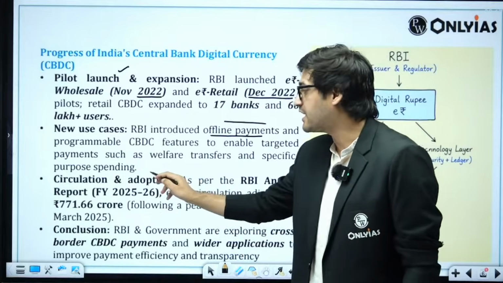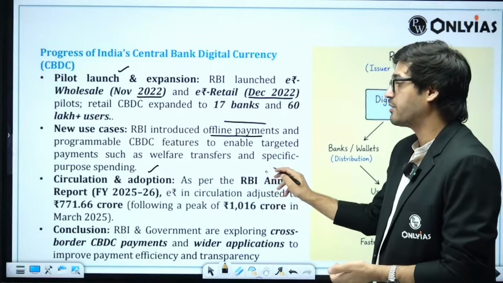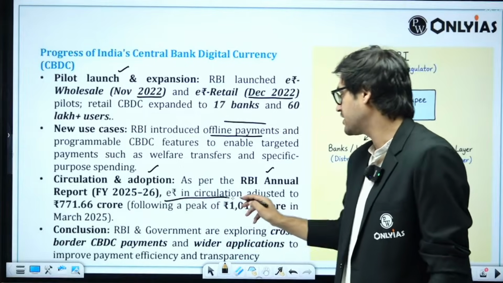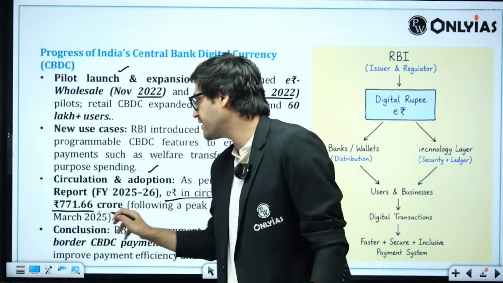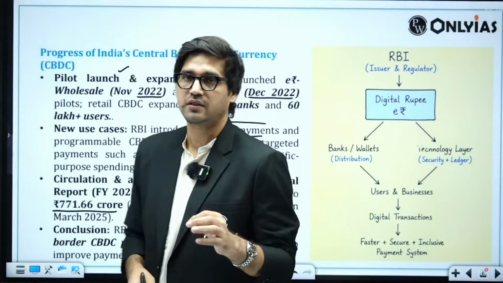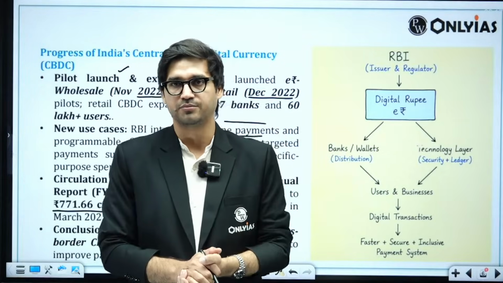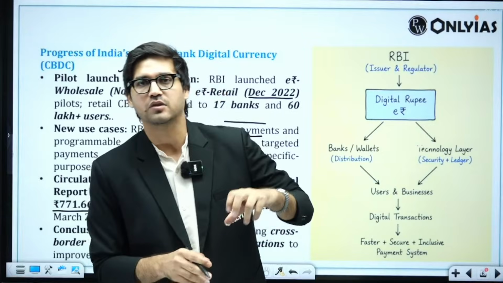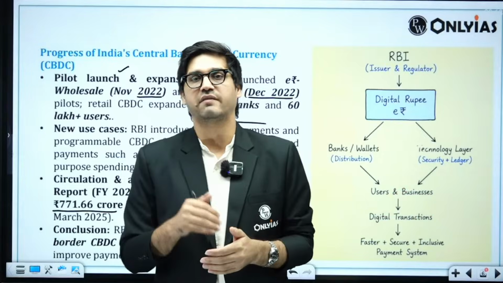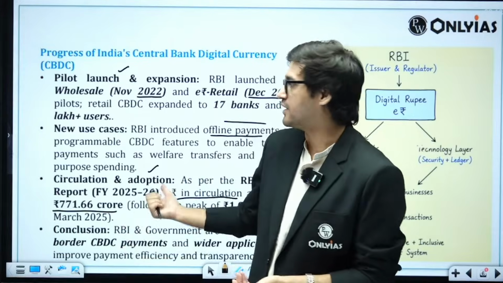You should definitely highlight how much e-rupee is in circulation at this point in time. As per RBI's own annual report for the financial year 2025-26, e-rupee in circulation in India is roughly around 771 crore rupees. If you bring out these data points in your answers, this is going to turn an average answer into an excellent answer. That's all you have to talk about: it was a pilot launched in 2022, and since then, as of now, 771 crore rupees are in circulation in the form of e-rupee.